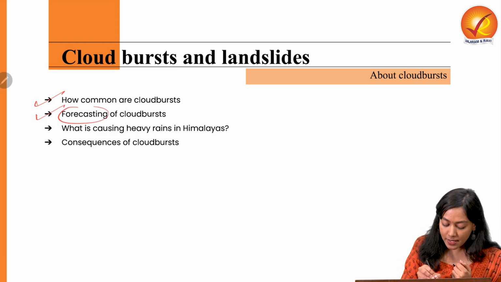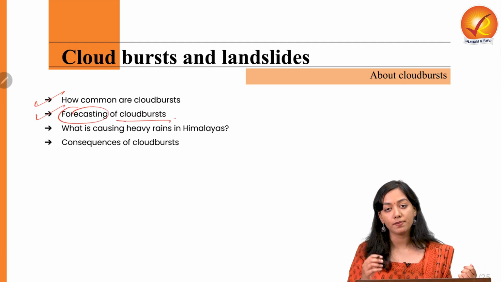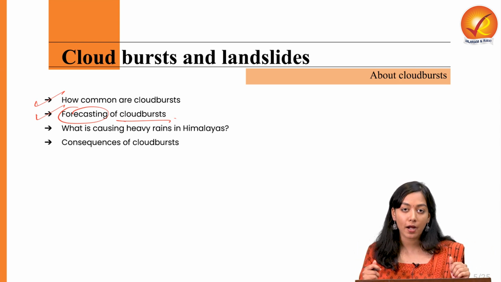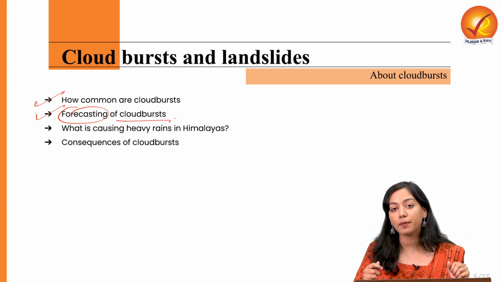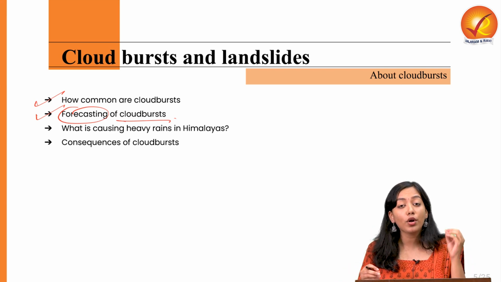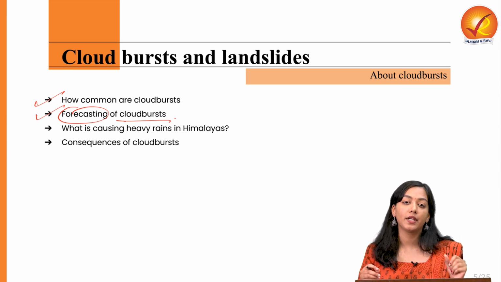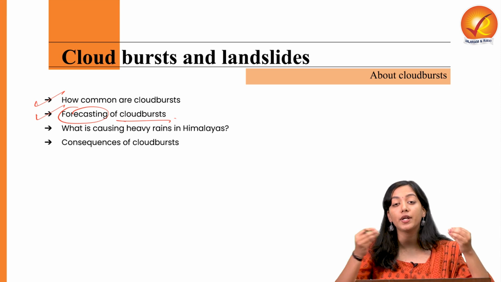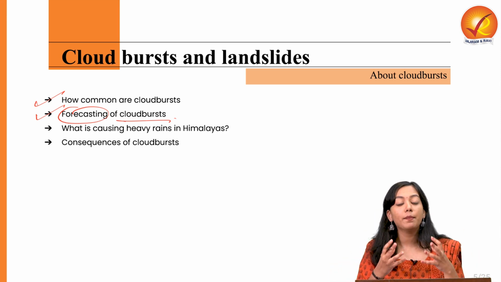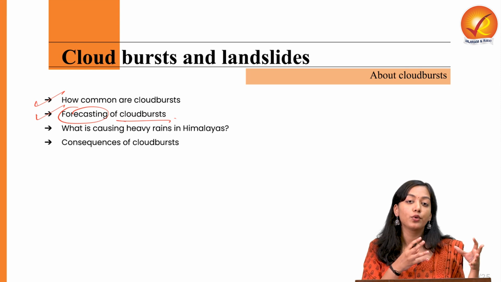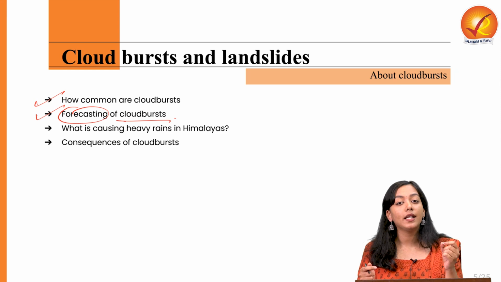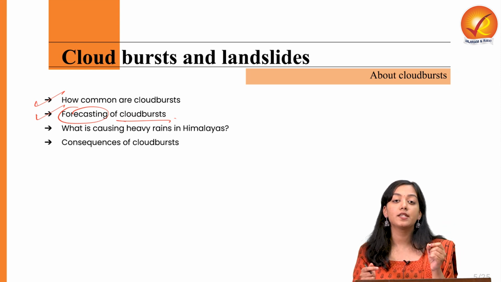How is the forecasting of cloudbursts done? Is it even possible? See, it is possible for forecasting departments like the Indian Meteorological Department to forecast when the monsoon is going to take place. But the quantum of rainfall is very difficult to predict. They can, yes, predict that it is going to be heavy rainfall or a light shower or an intense shower, but the quantum and the amount of time in which this rainfall is going to take place is very difficult to predict. Therefore, the very difficulty in prediction of the cloudburst makes it a very hazardous phenomenon.